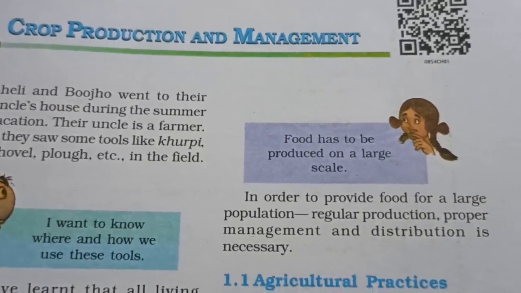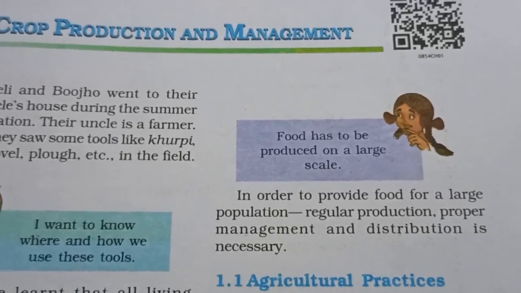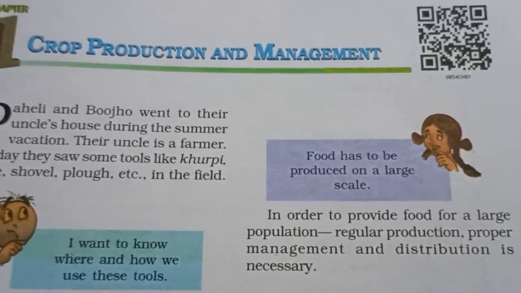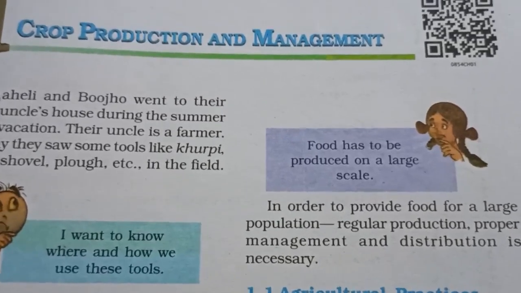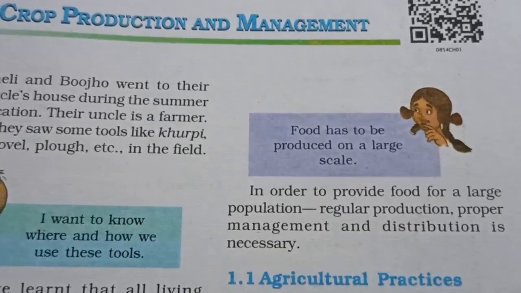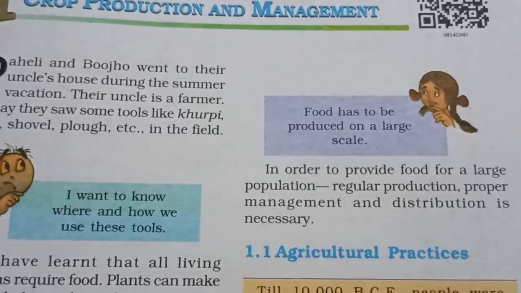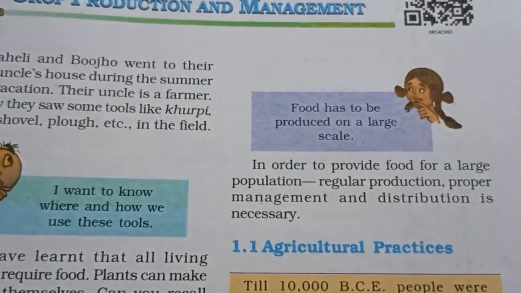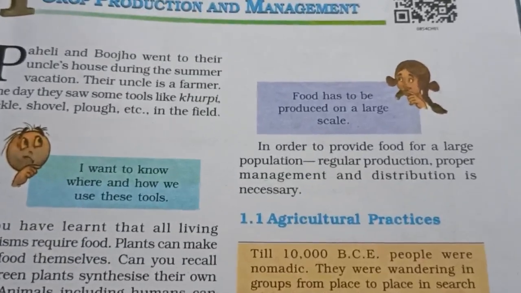Now, crop means what? Crop means when plants of the same kind, say for example all plants are of wheat, all plants are of rice, or all plants are of mango, are grown at one place on a large scale. That is called a crop.